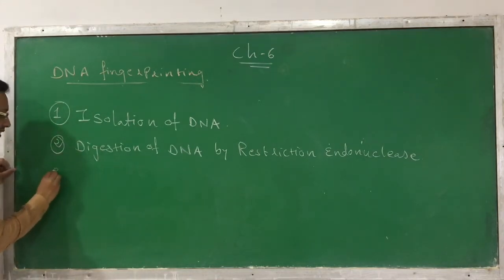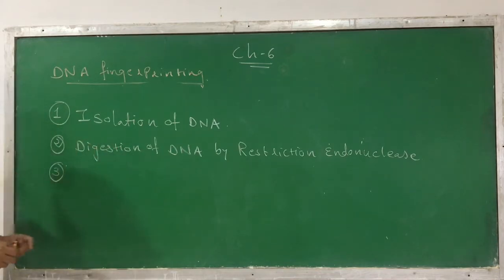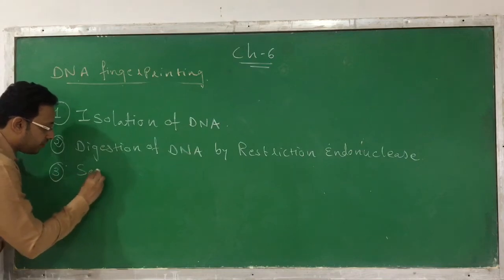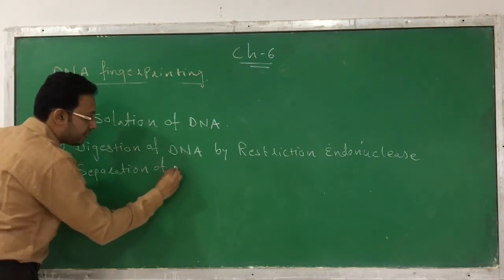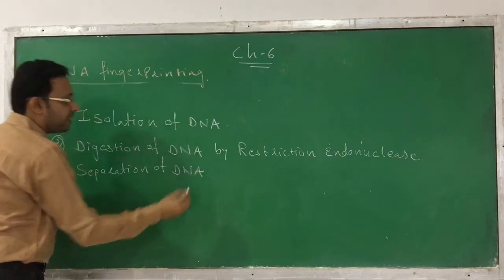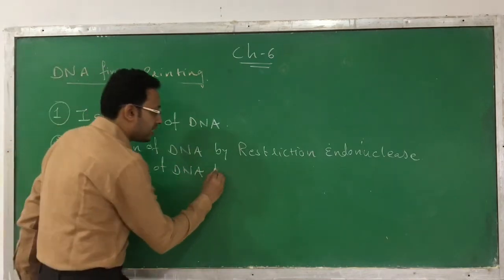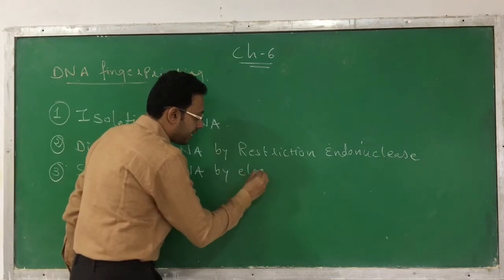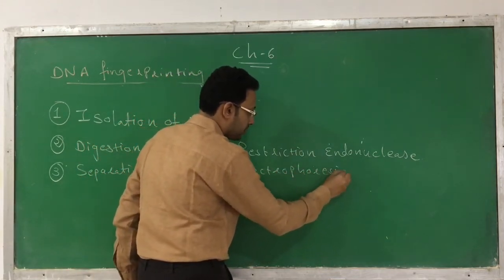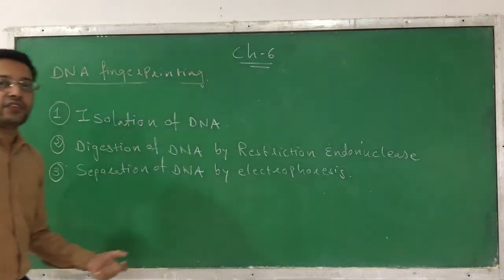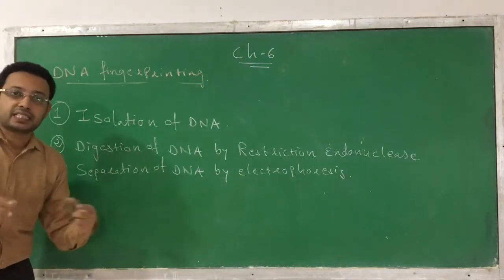The third step involved is, once the DNA is converted into fragments or pieces, we are separating them out. So we call it separation of DNA. By which way are we separating out? By utilizing a process called electrophoresis. So by electrophoresis, the DNA fragments get separated.